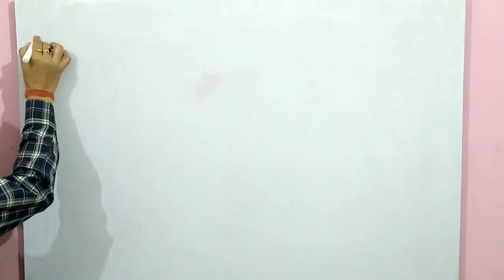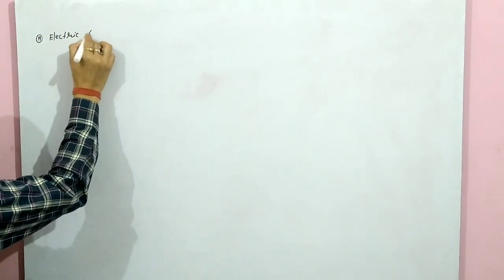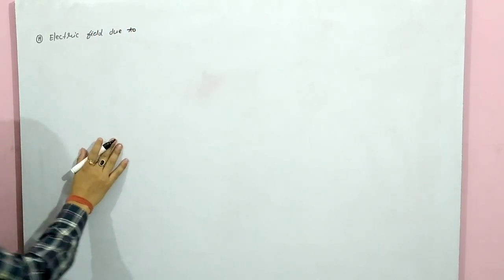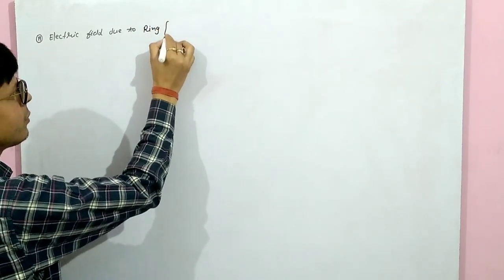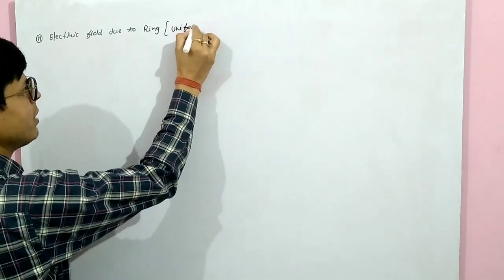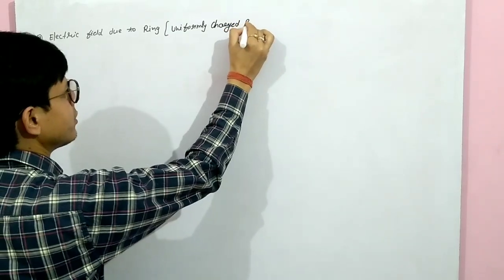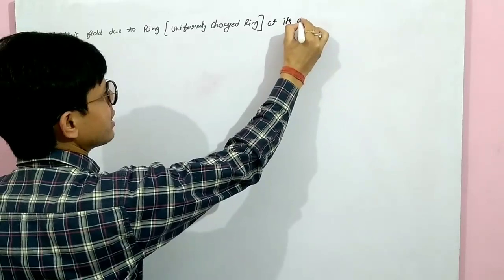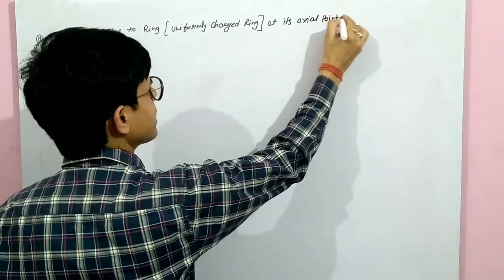What is the topic today? We will start the topic electric field due to a ring which is uniformly charged, at its axial point.